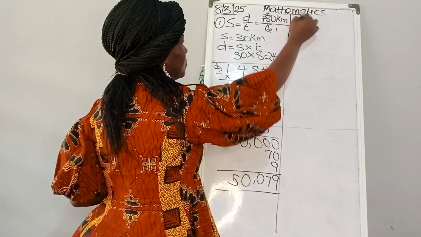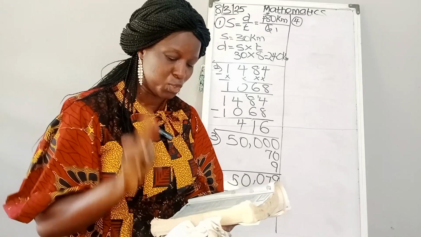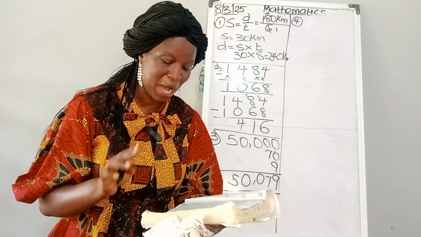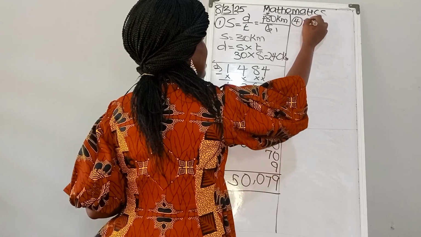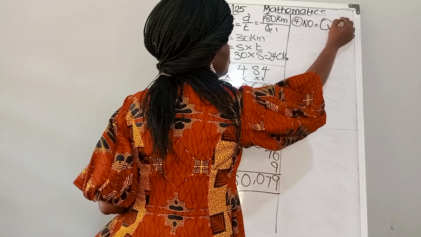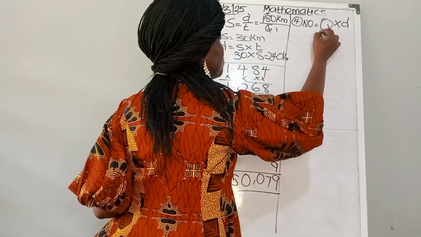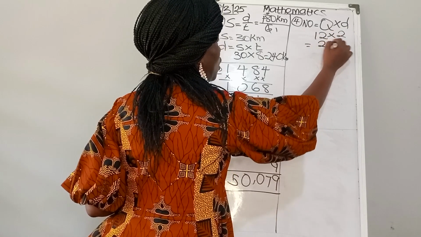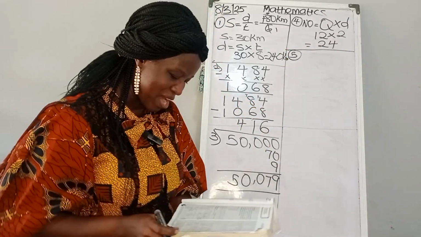Number 4 question says, what number divided by 2 will give 12 as quotient? To get that number, let's represent it by Q, which is the quotient, multiplied by the divisor. The quotient there is 12, the divisor there is 2. So 12 times 2, that gives us 24. Very easy question.